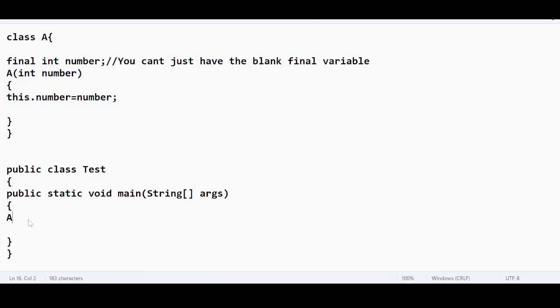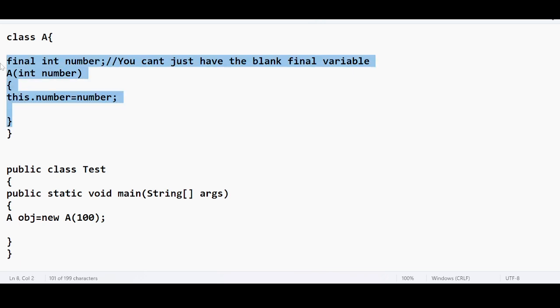Very simple. I just declare a constructor, A obj equal to new A. So I will have to pass a value here. This value will be assigned to the respective final variable for this respective object. Making sense? You cannot just keep it declared. If you keep it declared as a blank final variable, it is mandatory for you to ensure that some value is getting assigned. You need to give that option. In this case, I am providing a constructor so that the end user can assign a value. Now I will not get any error.